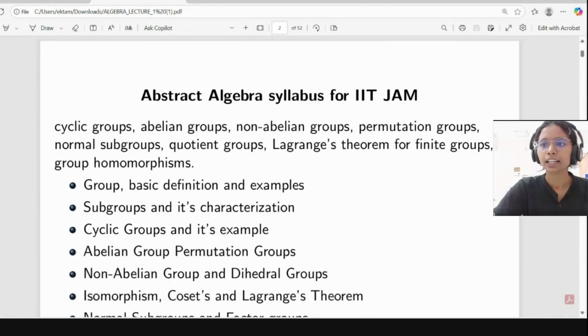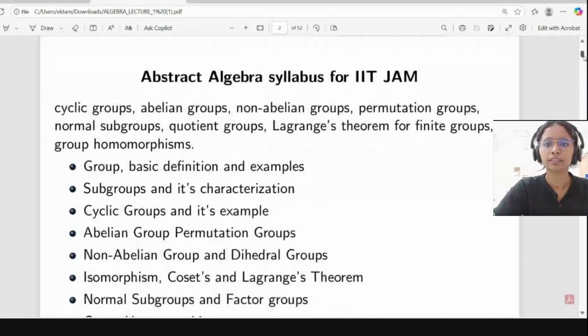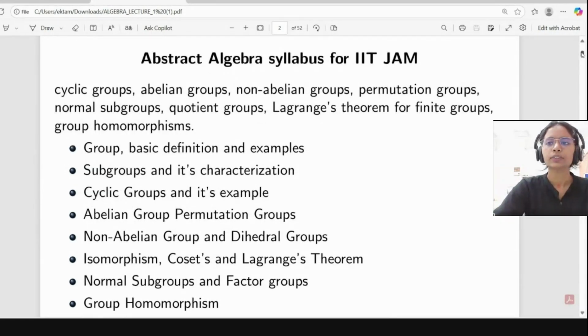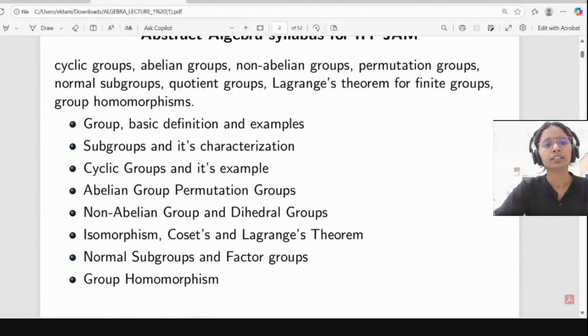Okay, so here is the syllabus of abstract algebra for IIT JAM. What I did was divide it into subsections. So in today's session, we will cover basic definitions like group, subgroup, abelian group, and non-abelian group. We will see some examples and some previous year question papers.